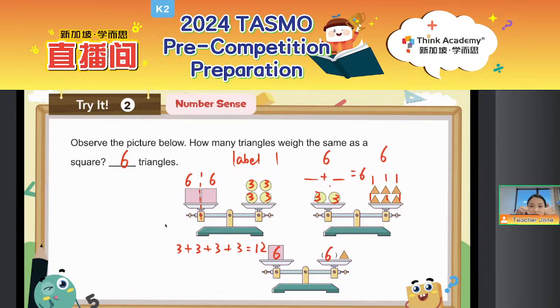So this is the first way that we can do this kind of question. Who gets the correct answer, type 1 in the chat box or give me a big thumbs up. Yes, perfect.